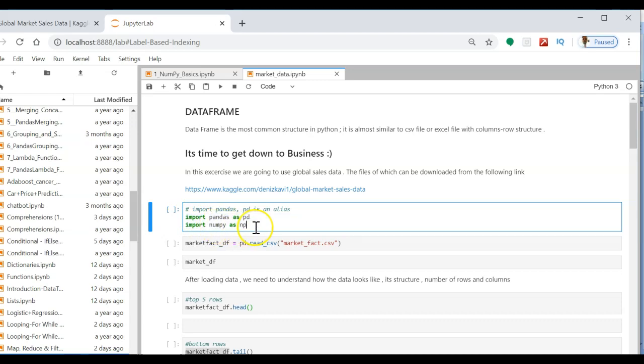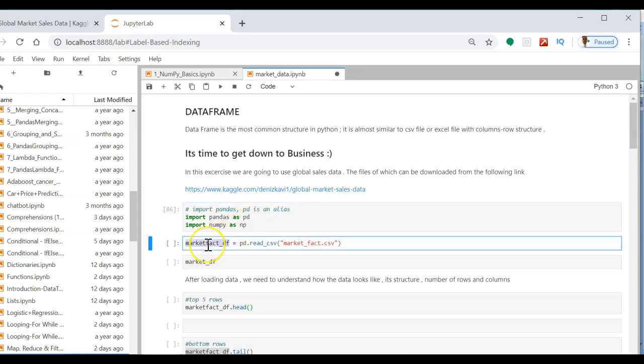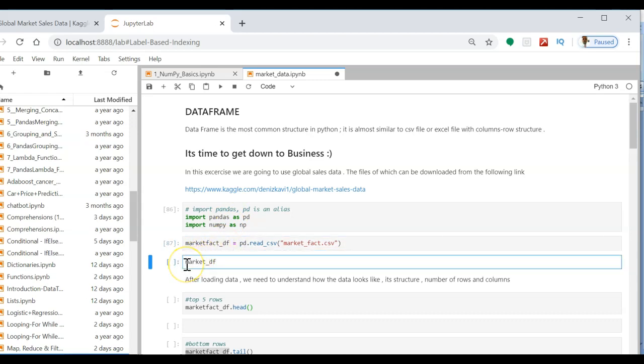This is a common convention that is used across the world. Execute this one. Now I'm going to upload my market_fact CSV file with the help of the read_csv function, using pd, which is the alias for pandas. So it has been uploaded.